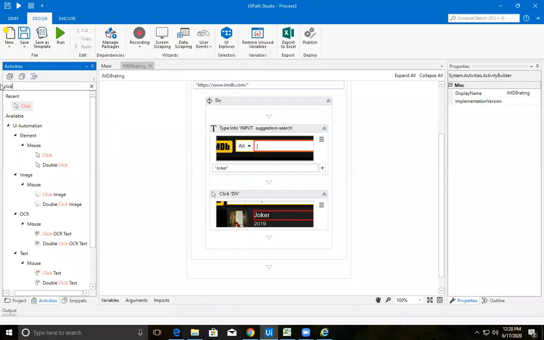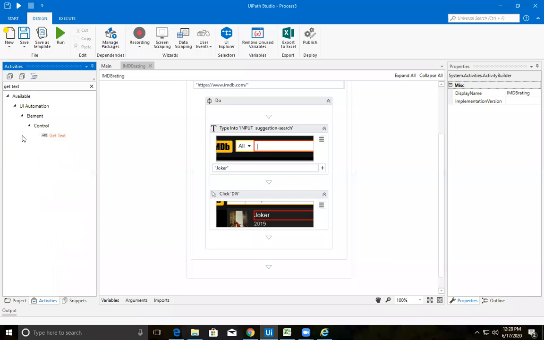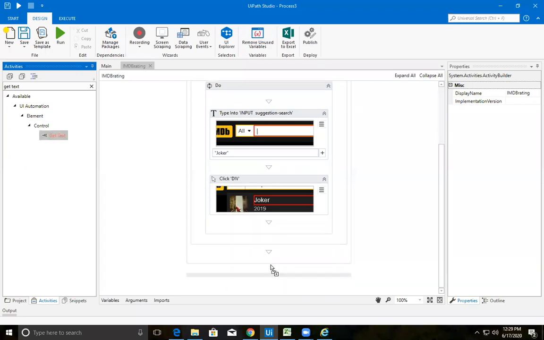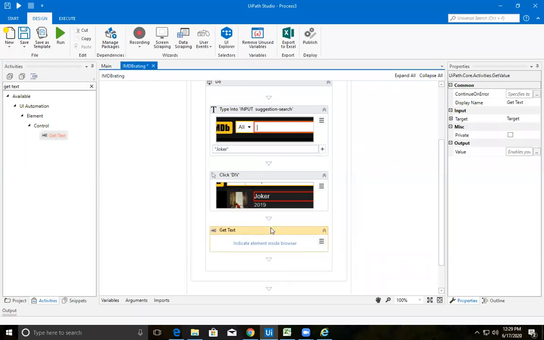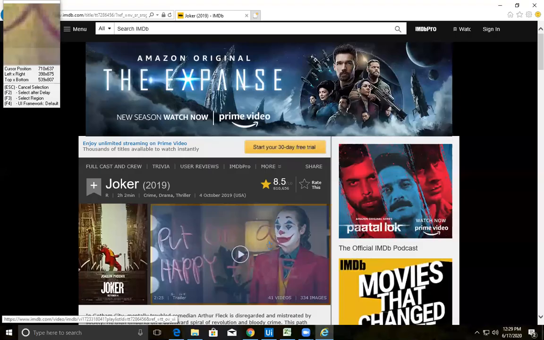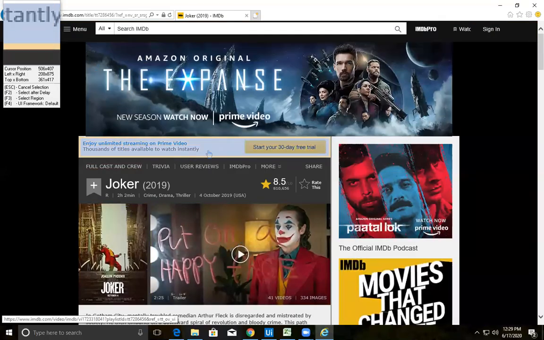There is an activity called Get Text. There is only one Get Text, no problem even though you have provided the space or not. Get that activity after clicking your Joker. What is the text that you want to get? Indicate the element inside. It is going to select many things, this text, this text, everything.